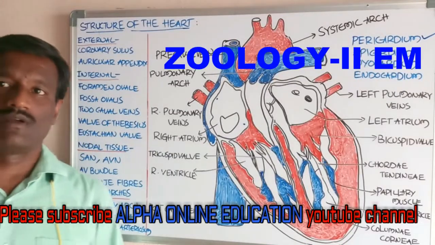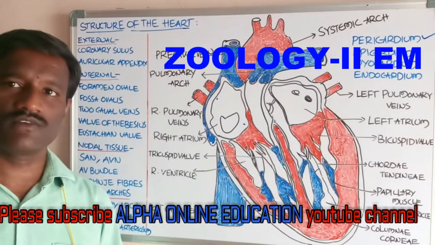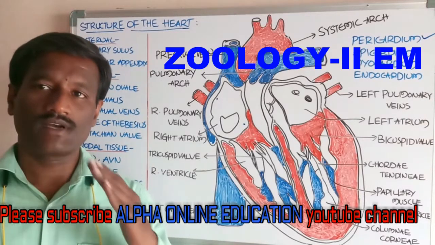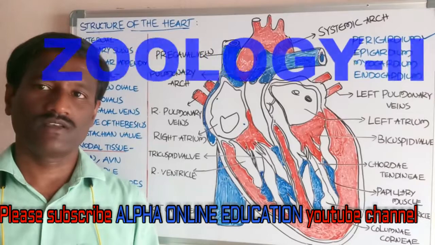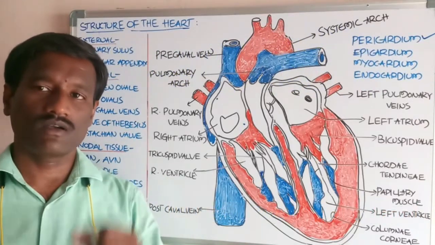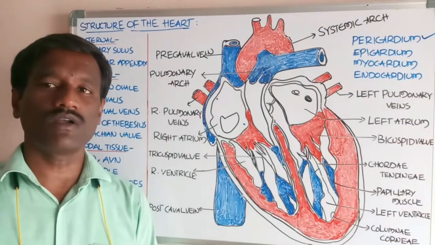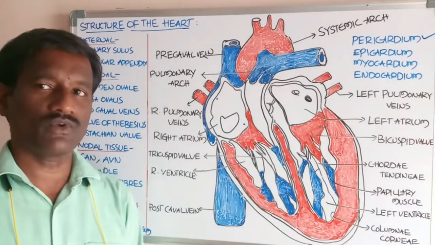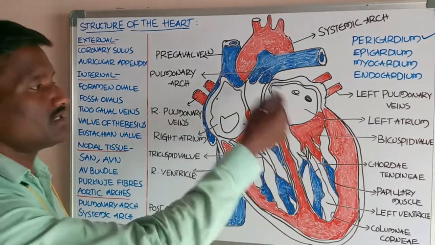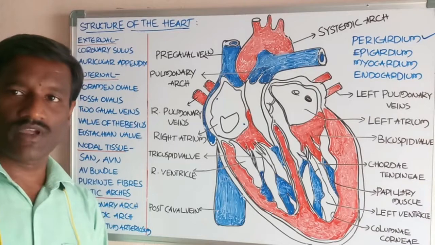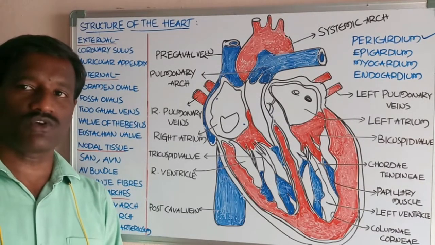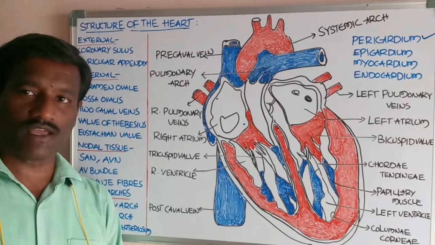Okay students, I am going to discuss the structure of the heart. In the circulatory system of human beings, the heart is the main organ in the body. The heart is mesodermal in origin at the time of the embryonic stage; it is produced from the mesodermal layer.